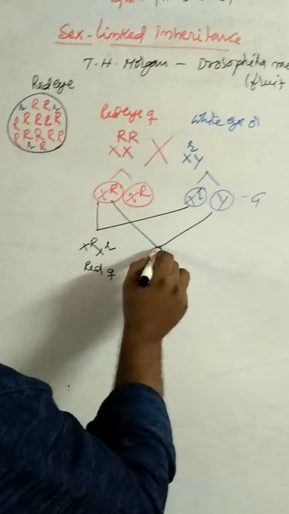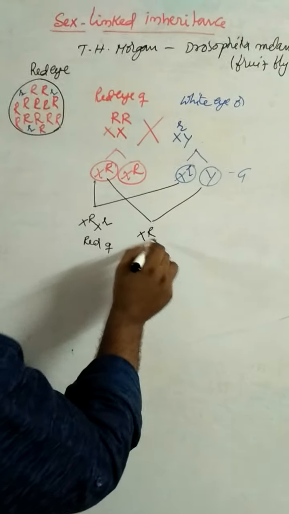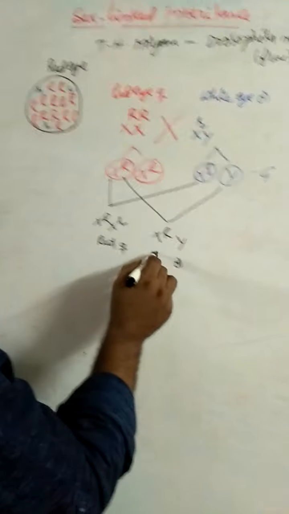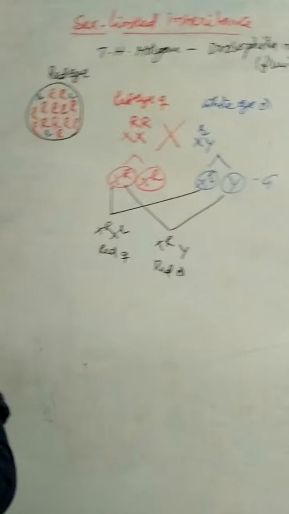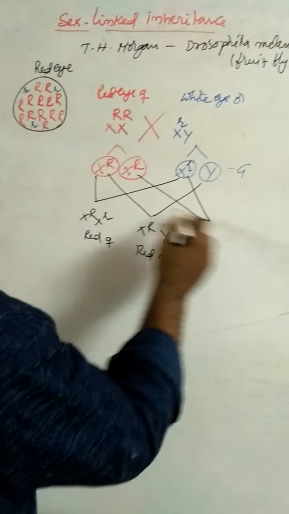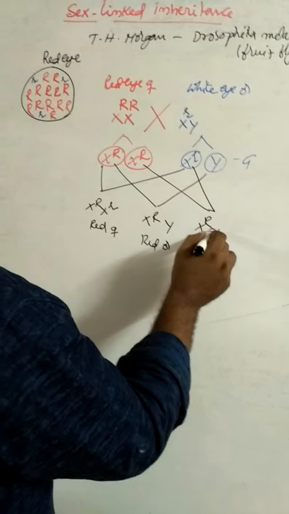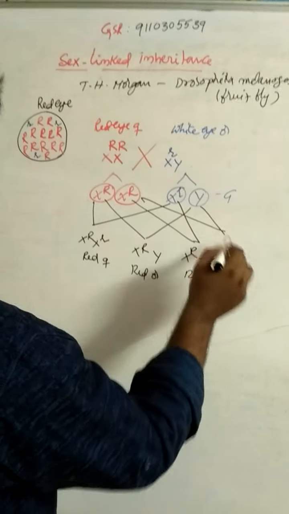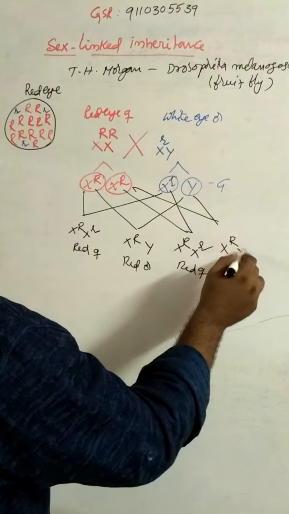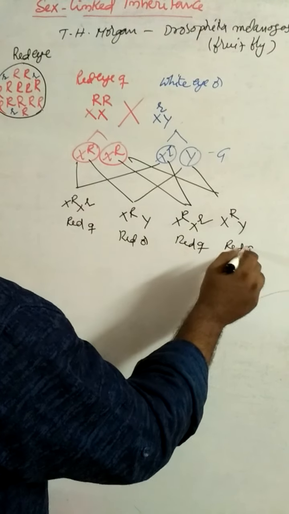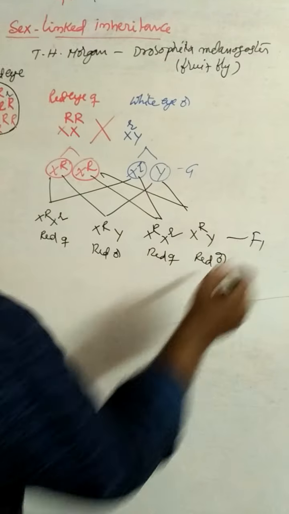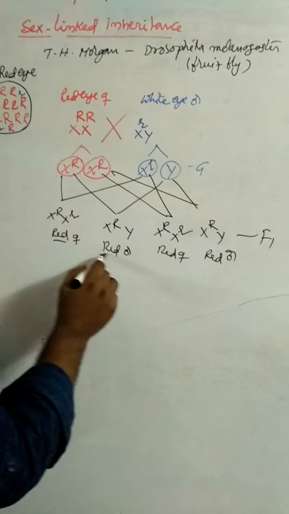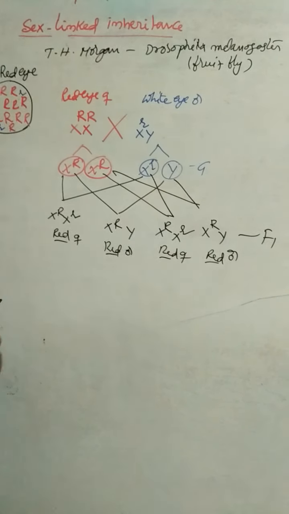Similarly, in this case also we get X capital R X small r, red female, and X capital R Y, red male. So in the F1 generation, all individuals are red-eyed, both males and females.